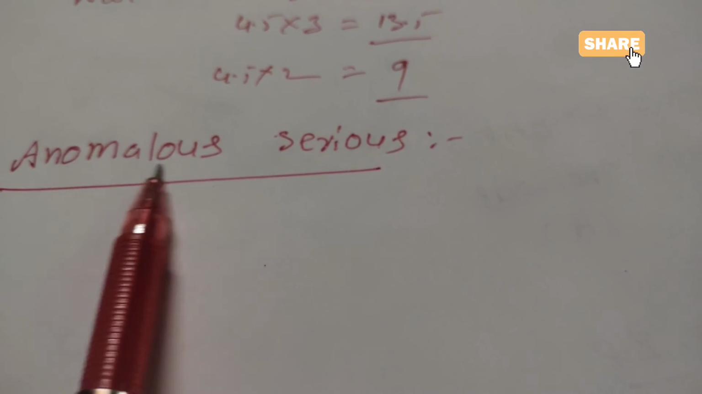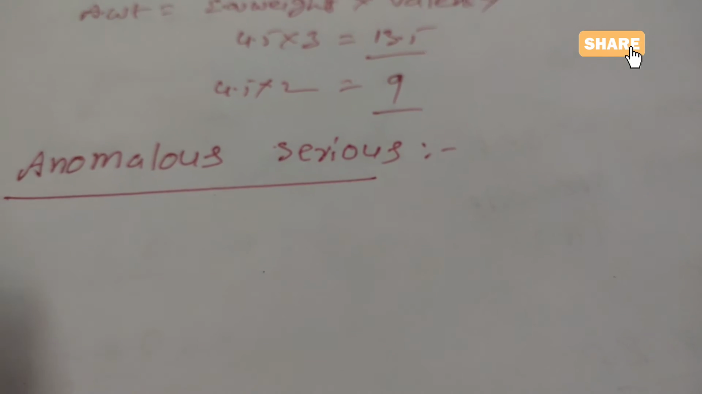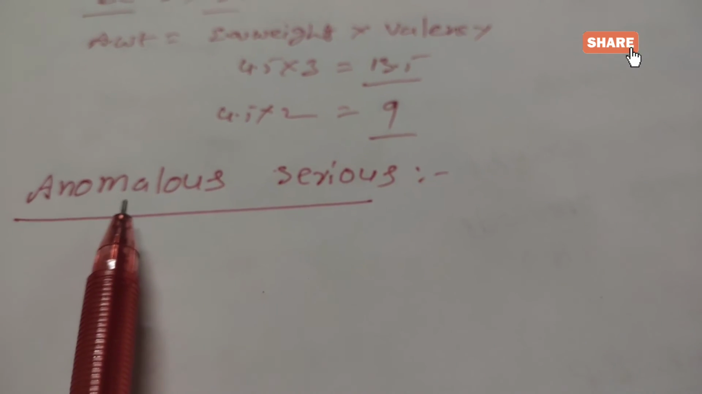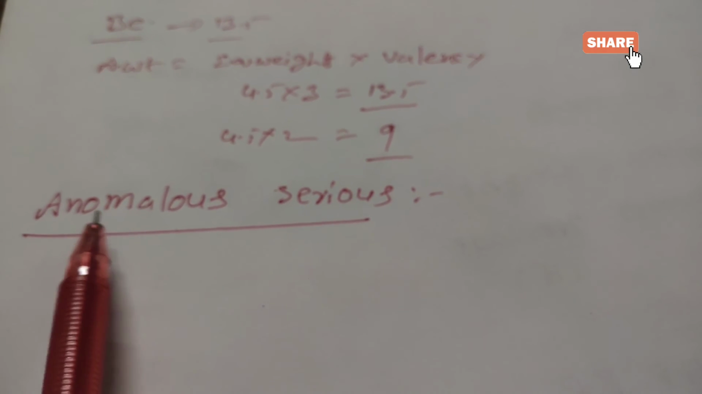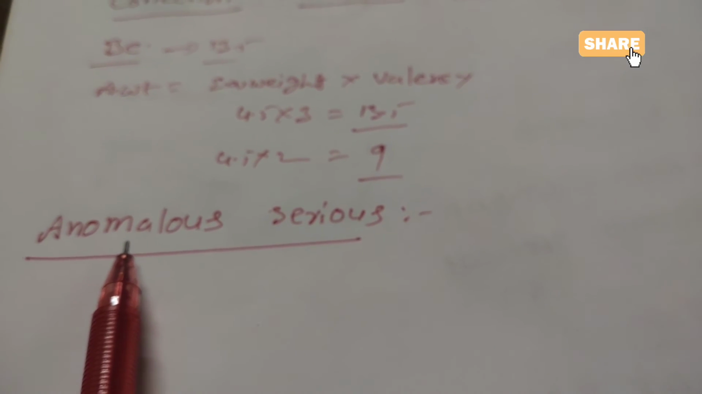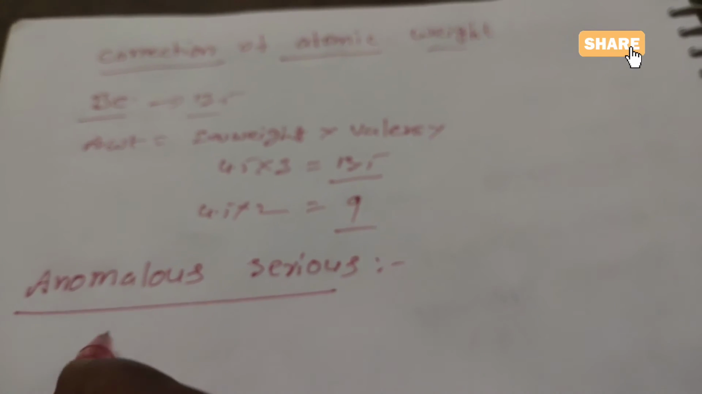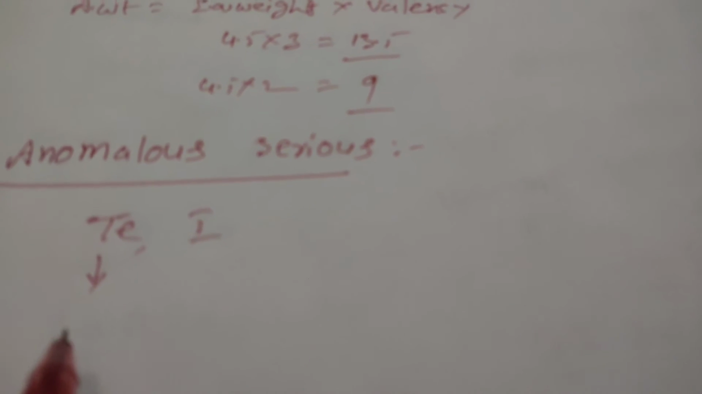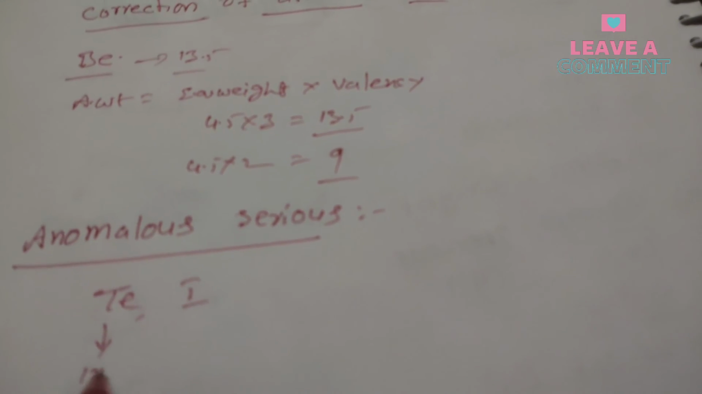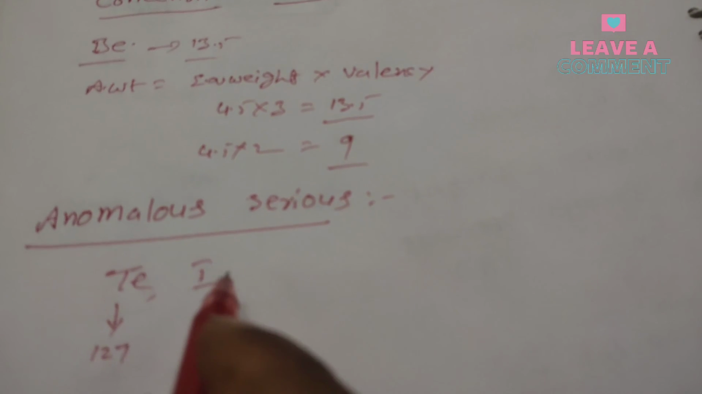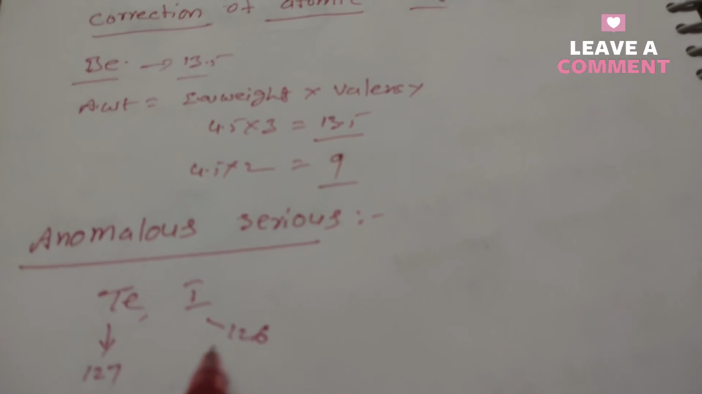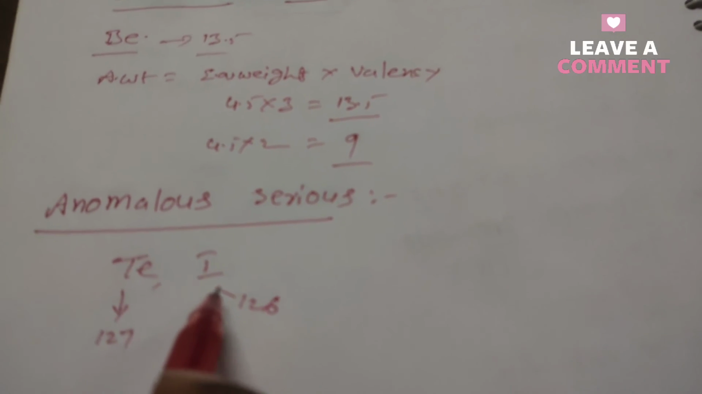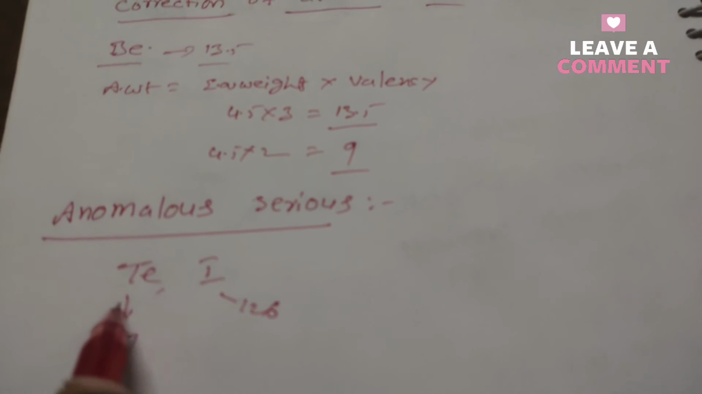Next one is the anomalous series of elements. What is the anomalous series? Until that time, Mendeleev arranged the elements by the atomic weight concept. Here I am explaining two elements: tellurium and iodine. The atomic weight of tellurium is 127, whereas the atomic weight of iodine is 126. Actually, according to the atomic weight concept, iodine should be first and tellurium next.